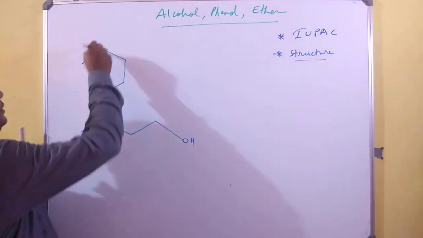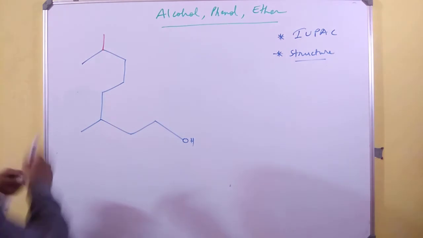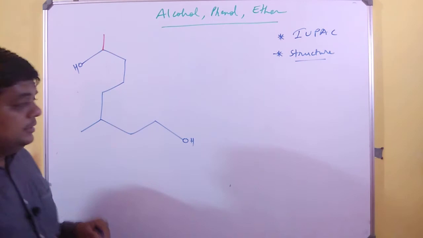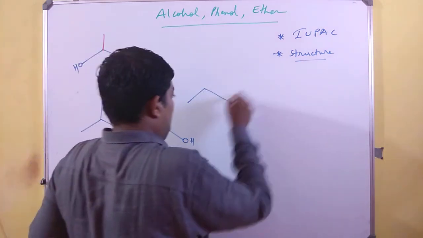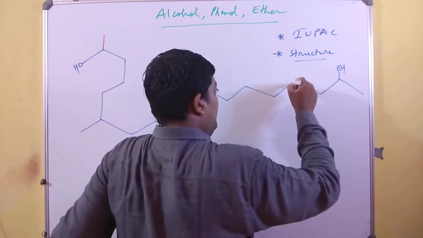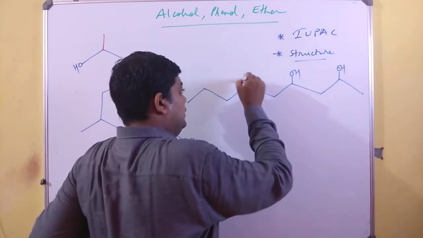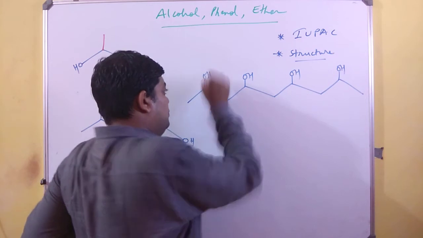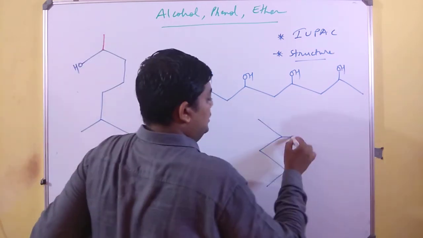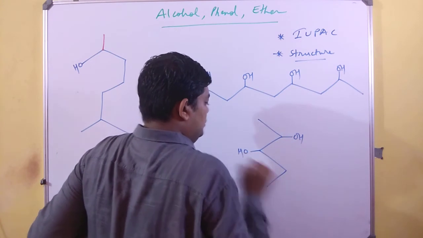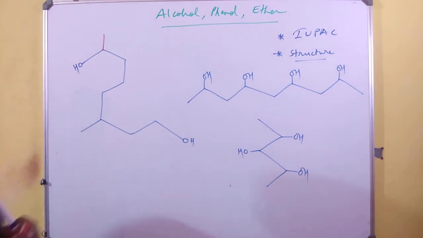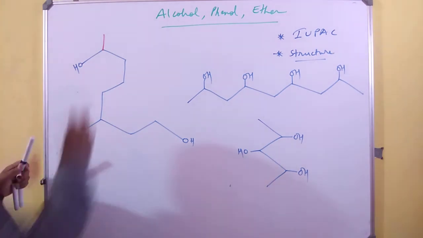So I'm just mentioning 2 OH and we'll solve this example, and I am also mentioning one more structure where I am planning to write more than 2 OH group. Similarly, let us go with another structure where you have 3 OH group.